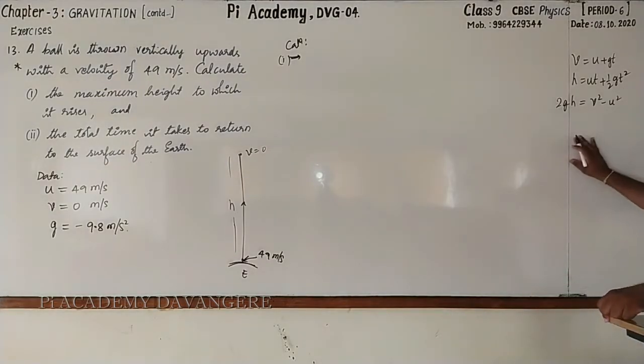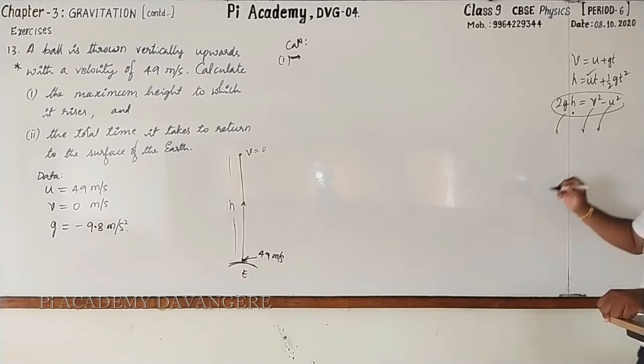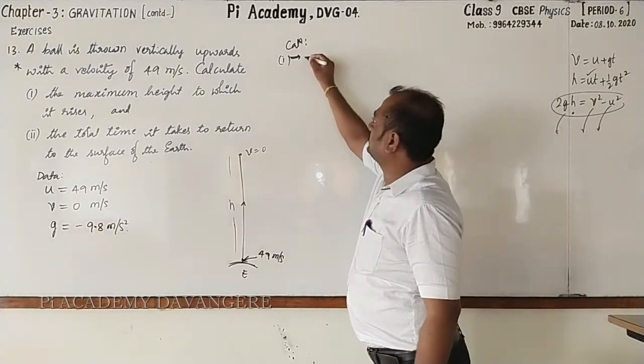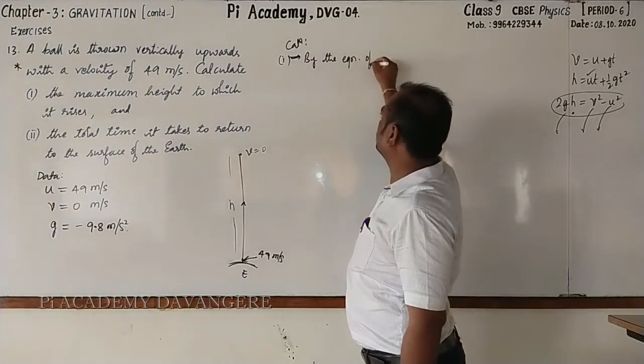We want h. We have initial velocity, time is unknown. Can we go for taking this one? V square minus U square equal to 2gh. g is known, h is to be found out. V is known, U is also known. Here I'll write by the equation of motion.